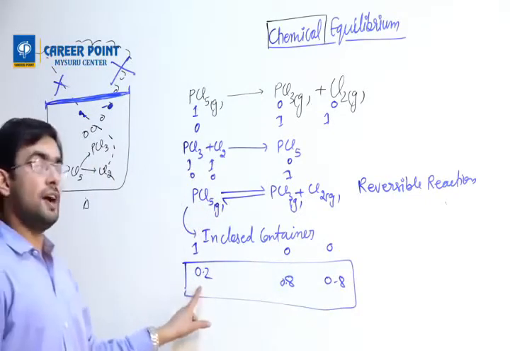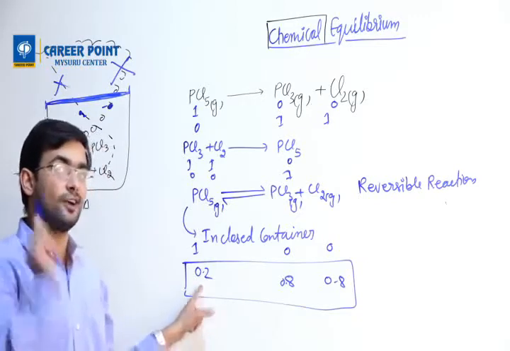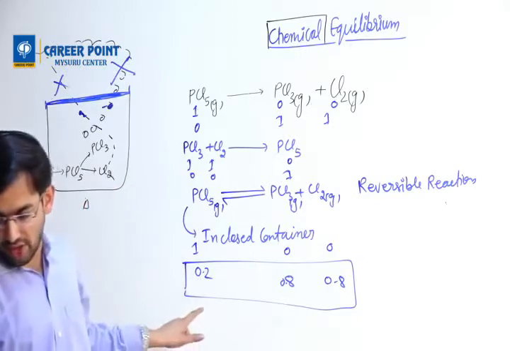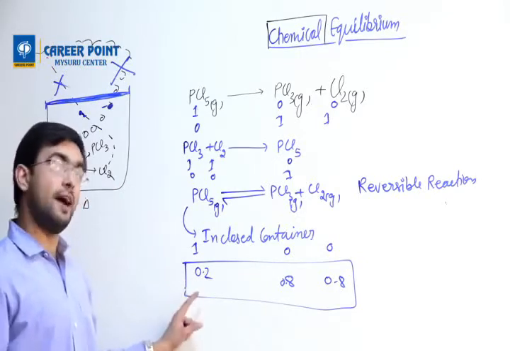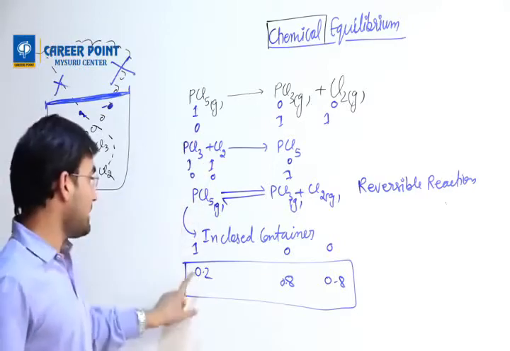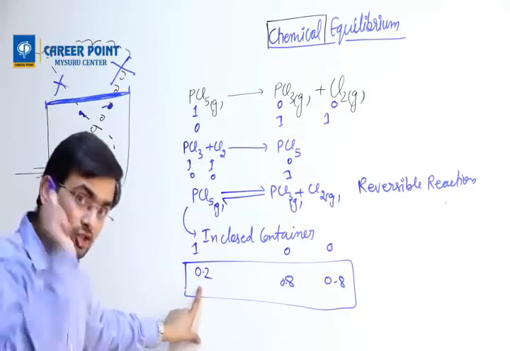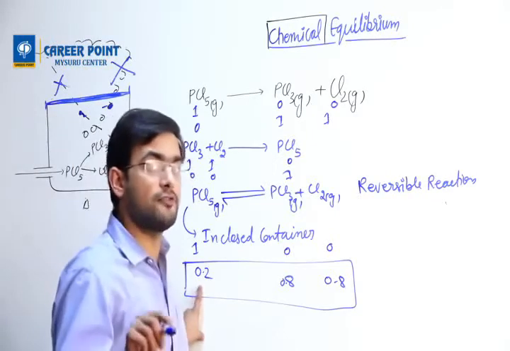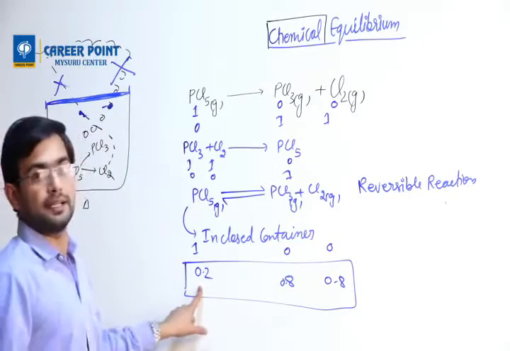In spite of having a reactant, the reaction doesn't get over. That is called chemical equilibrium. Here the reaction stopped because there was no reactant, but here the reaction stops in spite of having reactant.